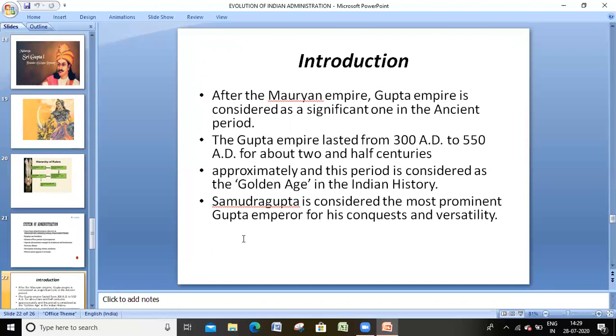If you take Gupta administration in detail, after the Mauryan Empire, the Gupta Empire is considered significant in the ancient period. The Guptas ruled from nearly 300 AD to 550 AD, approximately 2.5 centuries, and this period is considered the golden age in Indian history. Samudragupta is considered the most prominent Gupta emperor.